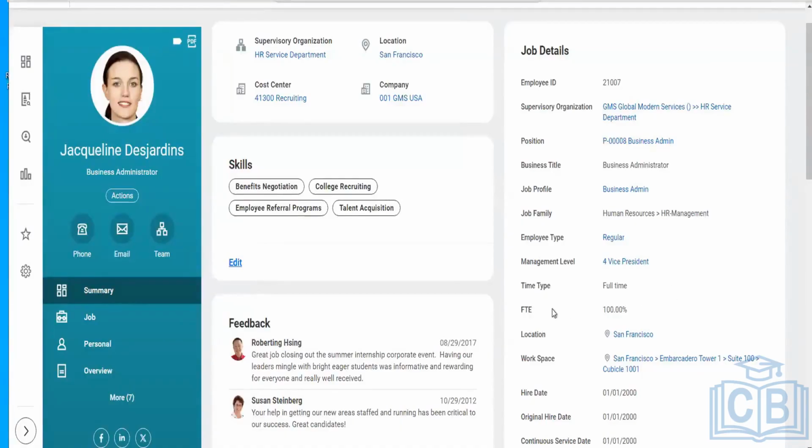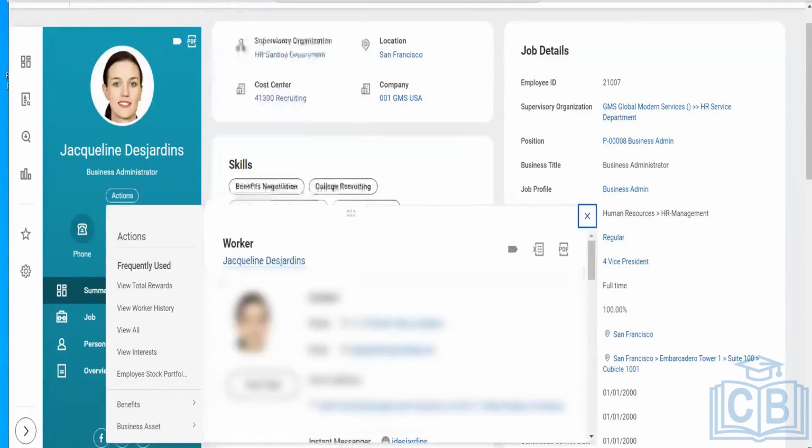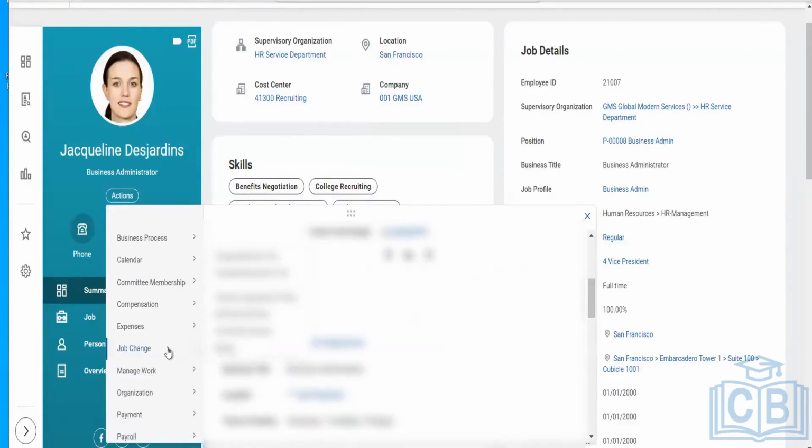There is nothing major that we have to do. You can see the FTE percentage is 100%. Let's assume the weekly default hours are 40. I can go to the actions and change the full-time percentage to 50 or 60, whatever we want. Normally, we can change the job. There is a field available, job change.